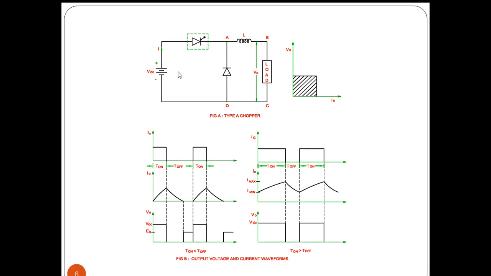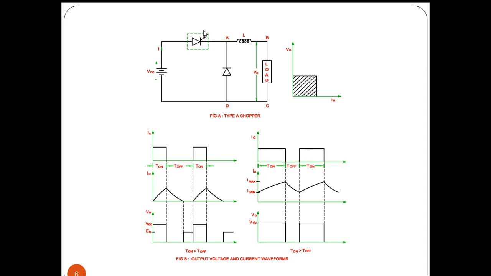So this is the class A chopper, and here we have the DC supply voltage. This DC supply voltage will be connected to the load through a chopper. Actually, a chopper is nothing but a power electronic component, that is, an SCR, and this SCR will have the gate circuit and the commutation circuit.